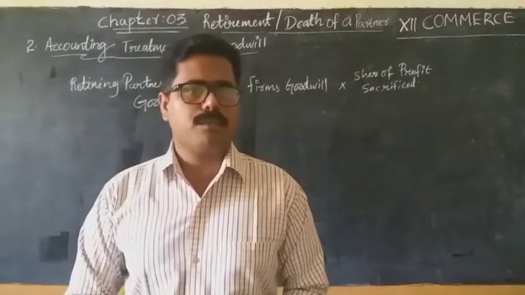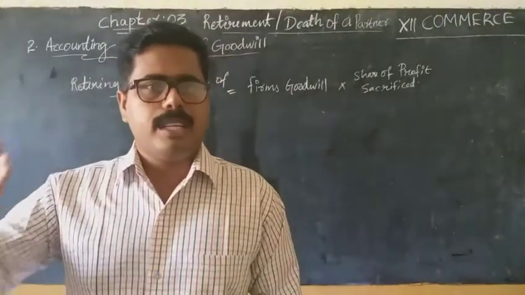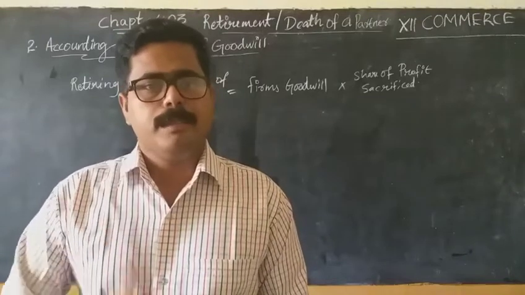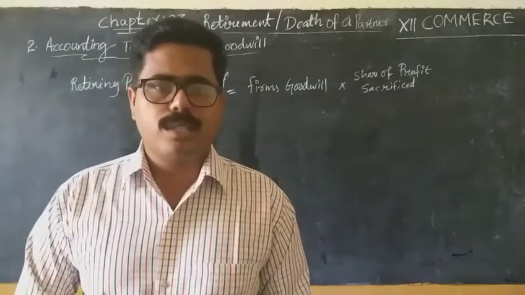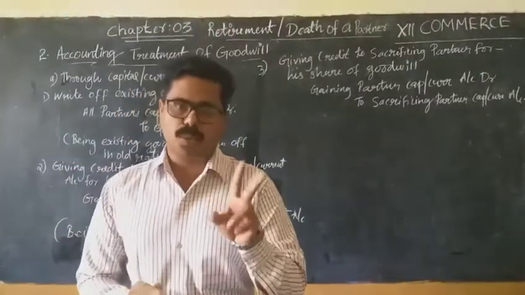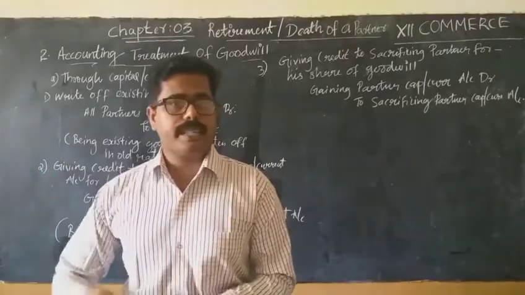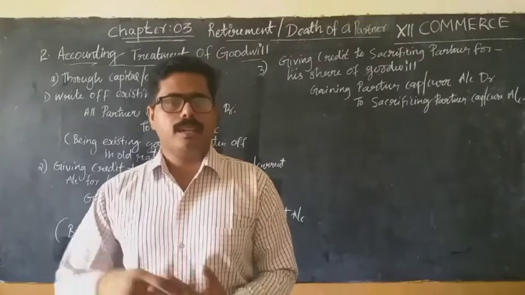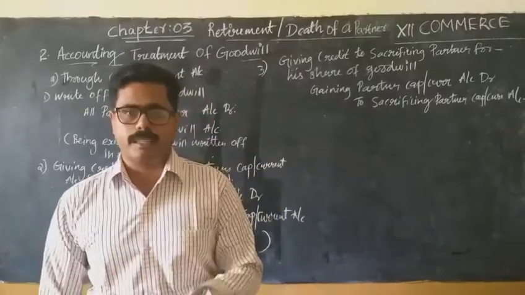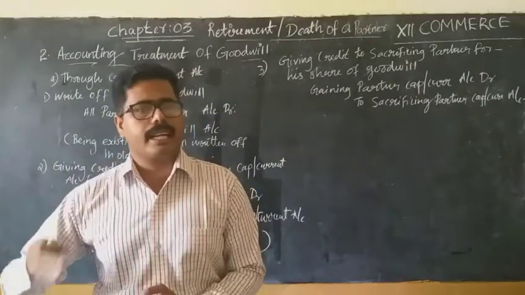One more thing you have to keep in mind: according to Accounting Standard 26, internally generated goodwill cannot be recorded in the books of accounts because money or money's worth is not paid for it. On retirement of a partner, the goodwill can be adjusted in two methods. The first one is through the capital or current account of partners, and the next one is the raising and writing off method. Let's understand one by one. The first one is through the capital or current account of partners.